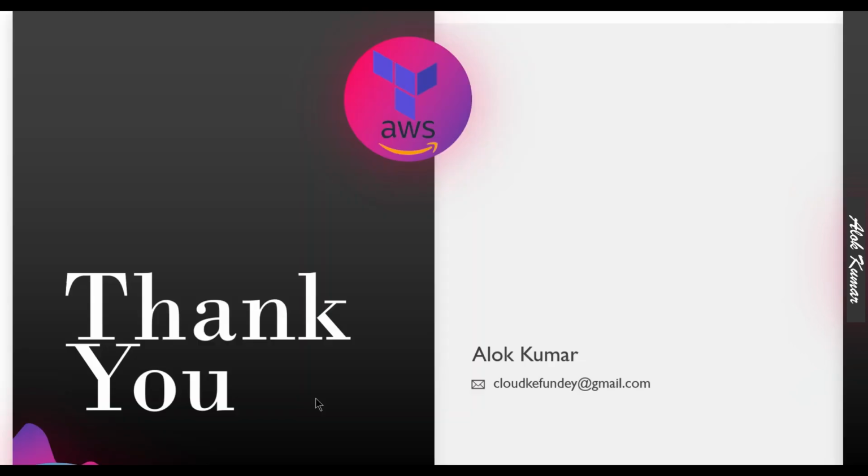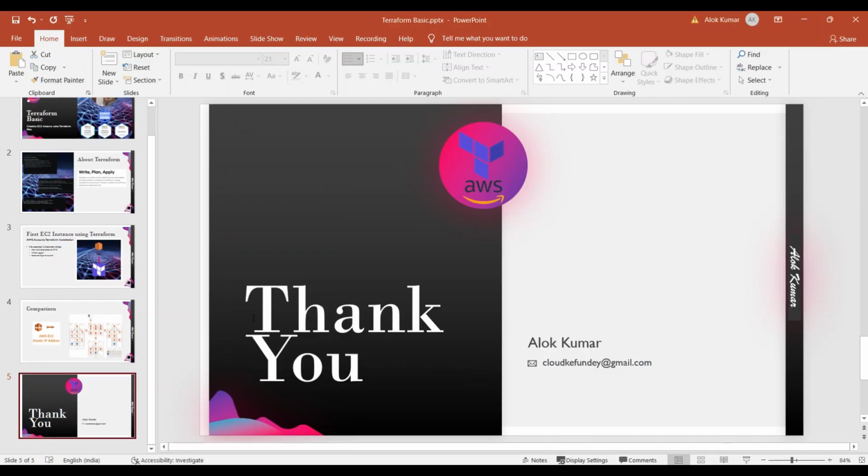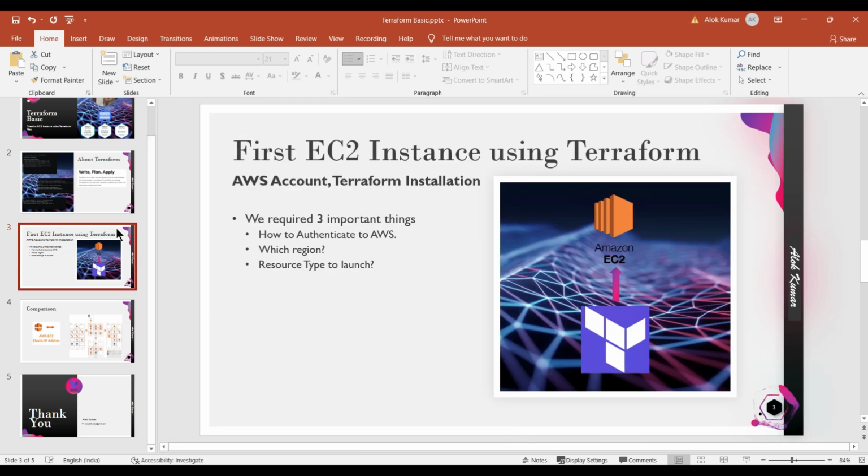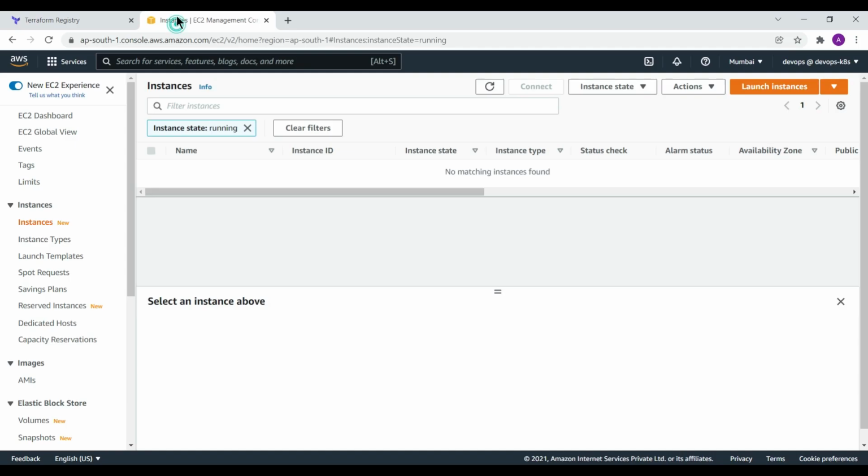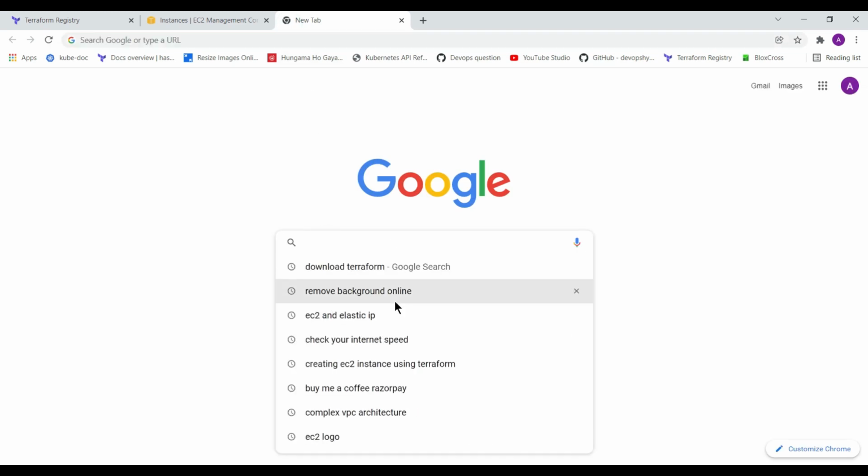Now we are going to see how we can create all these things. First, you should have an AWS account, like we have; I'm using the free tier for AWS. You should also have that type of account. If you don't have one, create one. It will debit ₹2 for the account verification, and then after the verification, it will refund you.